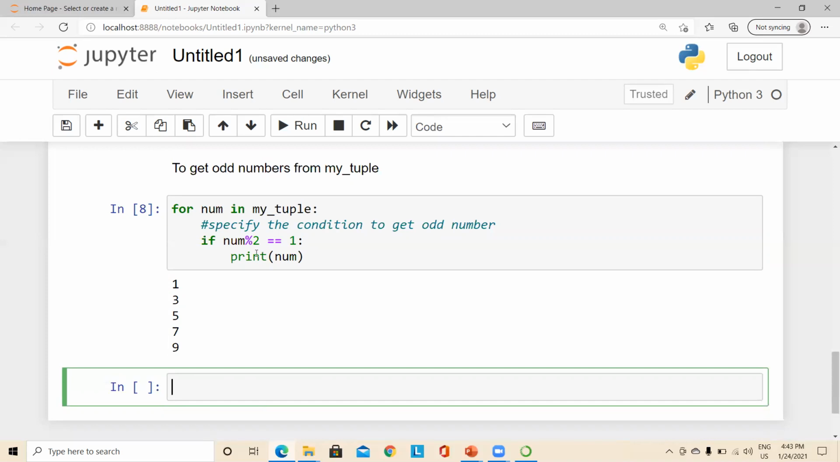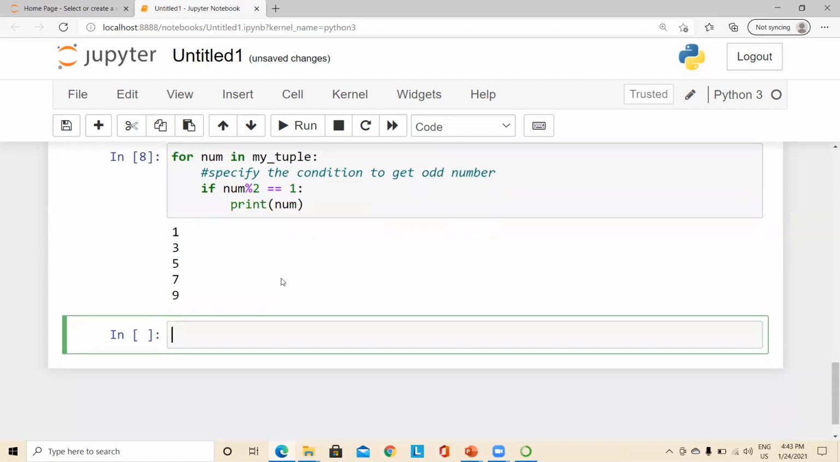So you can try the same tuple. In order to get the even numbers, what condition has to be included here, right? That I leave to you. So this is how a for loop can be used with the sequence data types, right? We discussed how a for loop can be used with a list, a string, or a tuple.